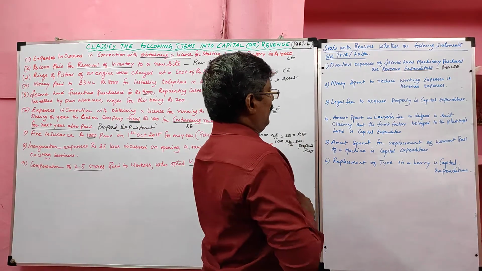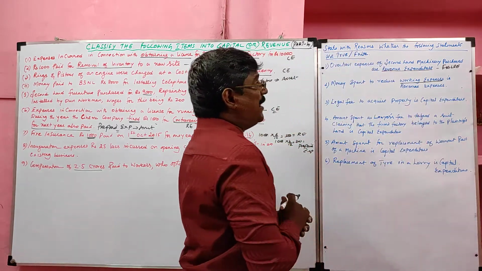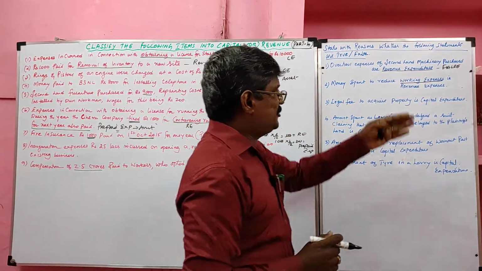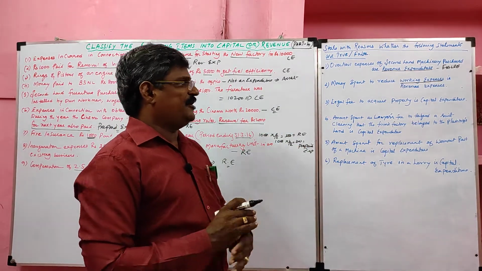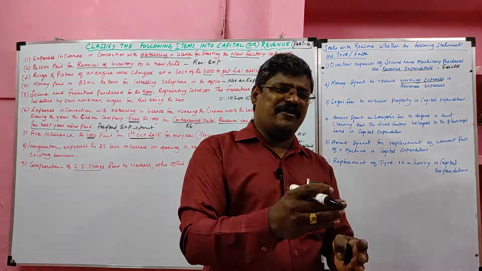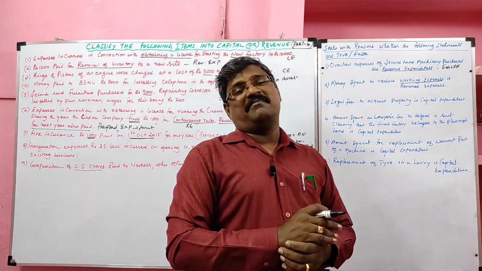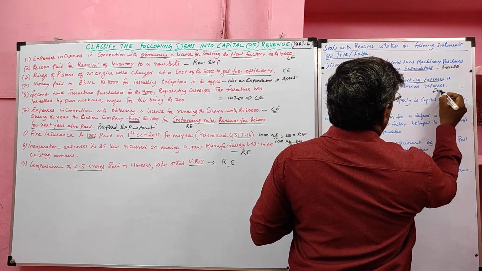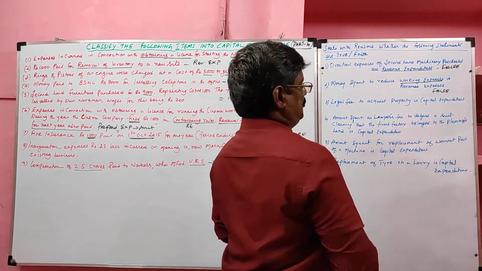Then second one, very important. Money spent to reduce working expenses is revenue expenses. The day-to-day expenses are reducing, so it is revenue expense, correct only, but in future it will give more profit to the business. So we can consider this one as capital expenditure. So this statement is also false.